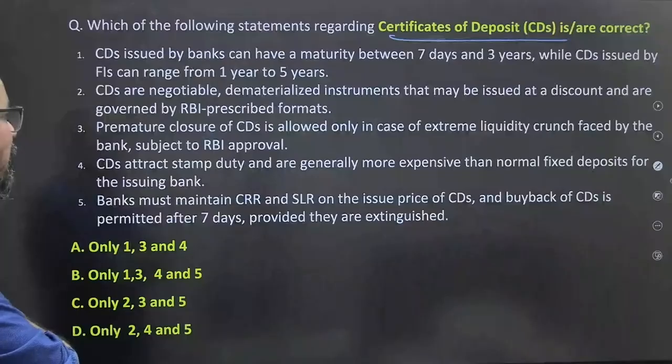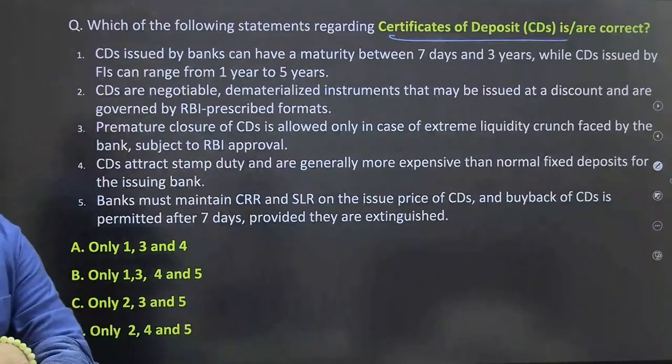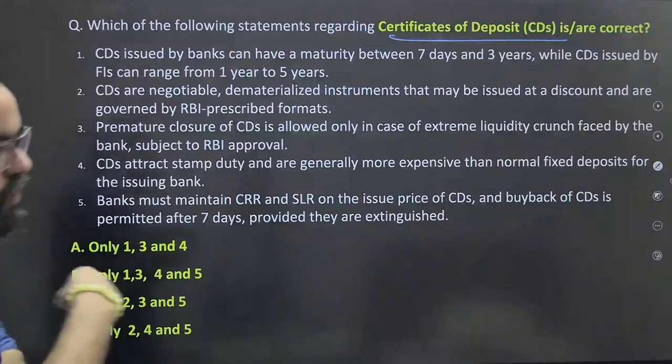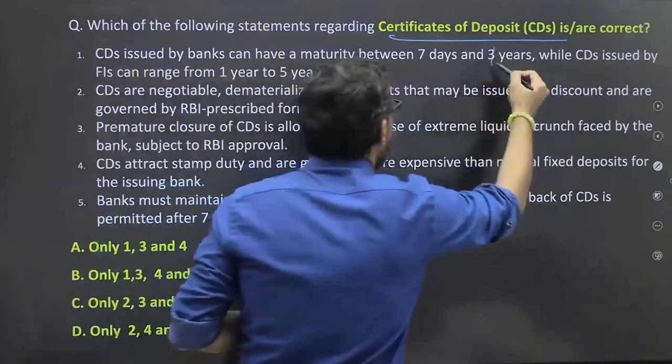CDs issued by a bank can have a maturity between 7 days to 3 years, okay? So it is maximum 1 year. So maximum 1 year. So this is also wrong.